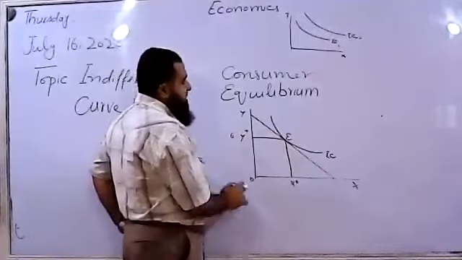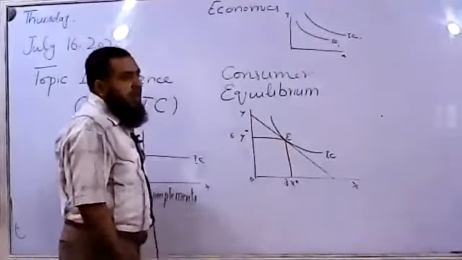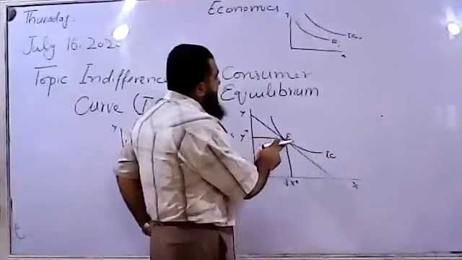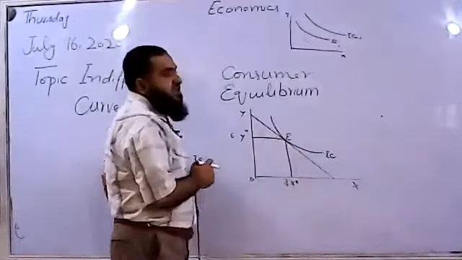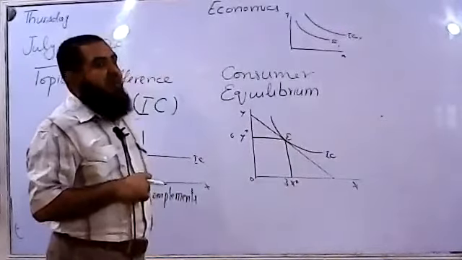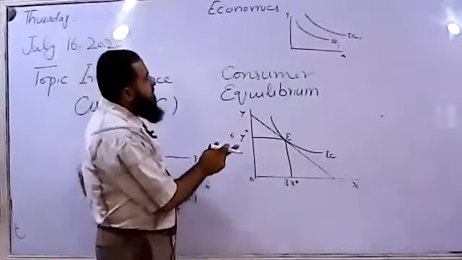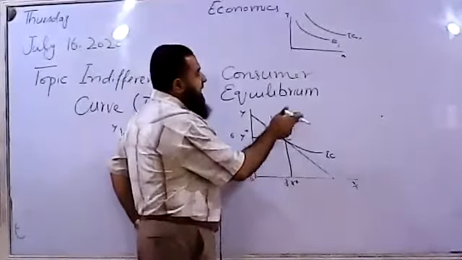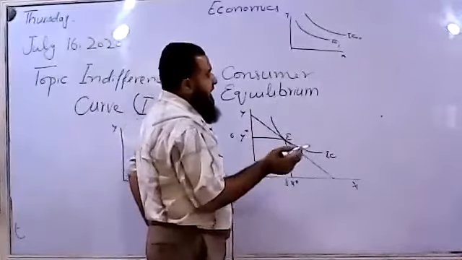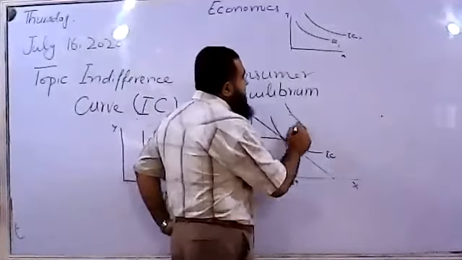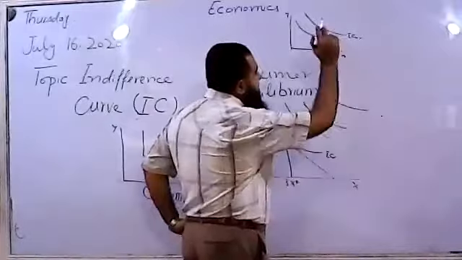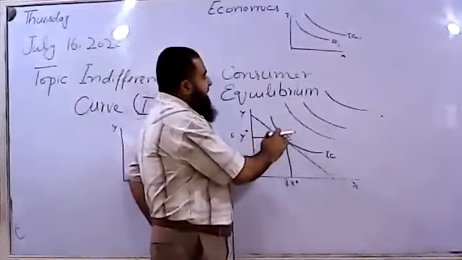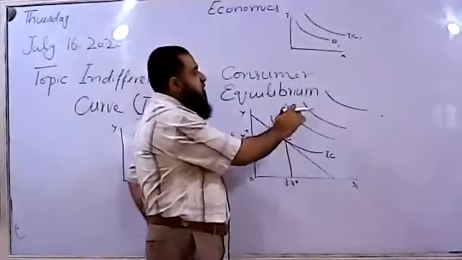Suppose we say again 6Y and 3X are afforded by the consumer, and here the total utility of the consumer is also maximized. So this bundle will tell us the consumer will be in equilibrium when the budget line makes a tangency condition with the highest attainable indifference curve. I said highest attainable. There are also higher indifference curves available, but they cannot be afforded unless the consumer's income increases.